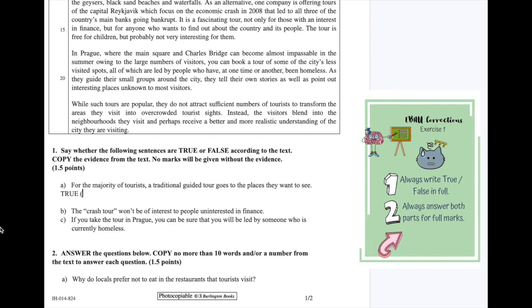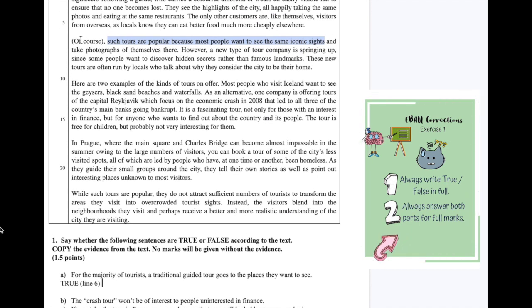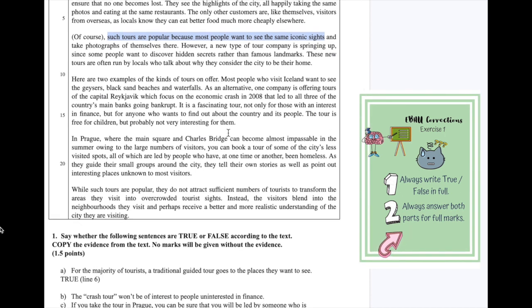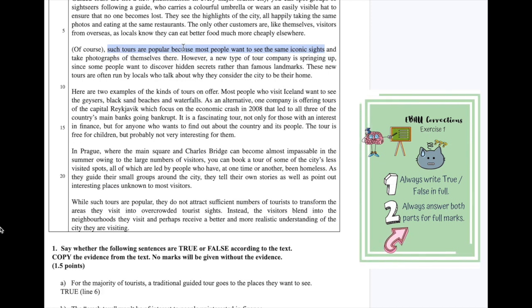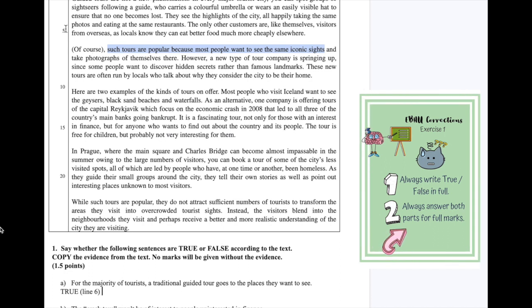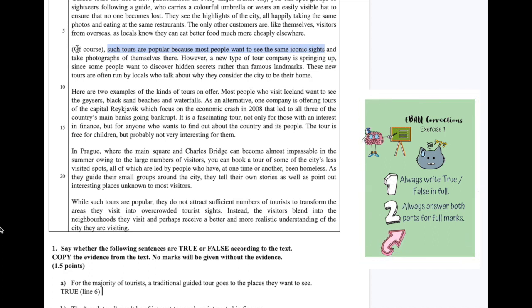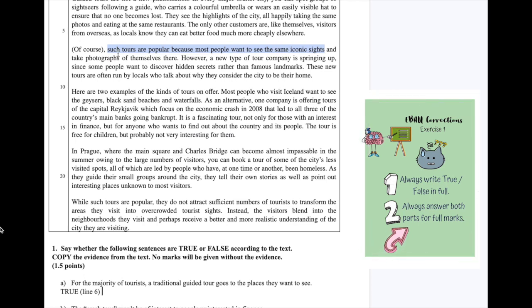Okay, and you can either write line 6, which is this line after 5, or you can highlight the information. Okay, here's a tip. If you are not sure about how much information to include, then you can easily just write the line number, because that way you will have the words and the information included, but you don't have to write a specific bit of information.